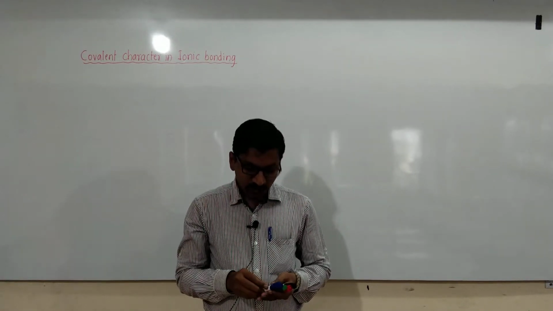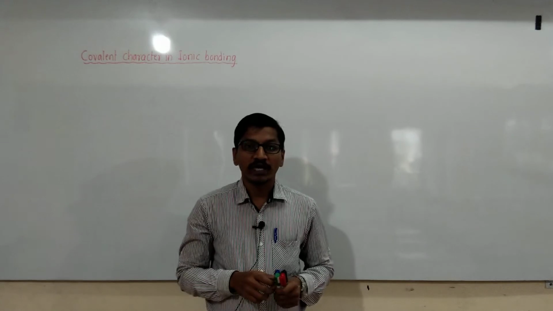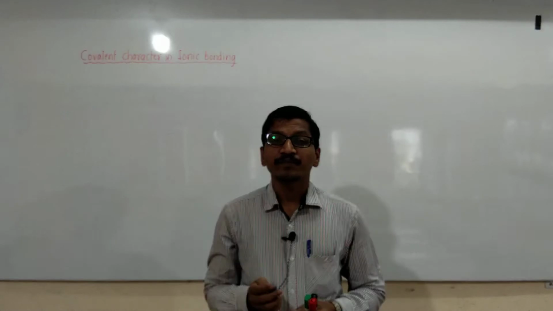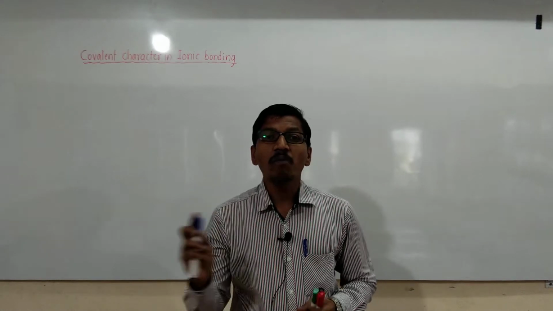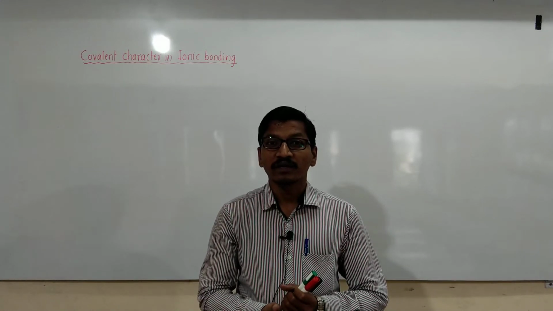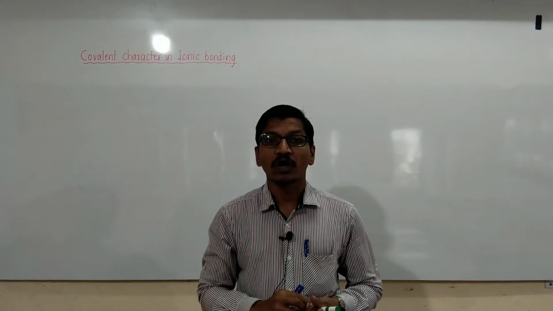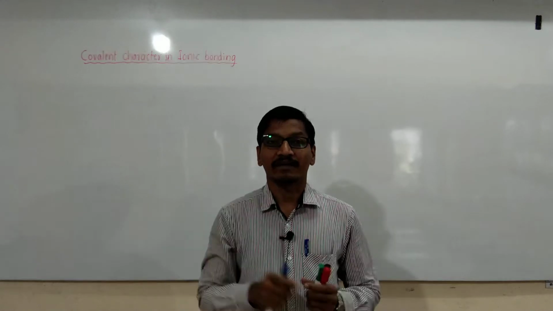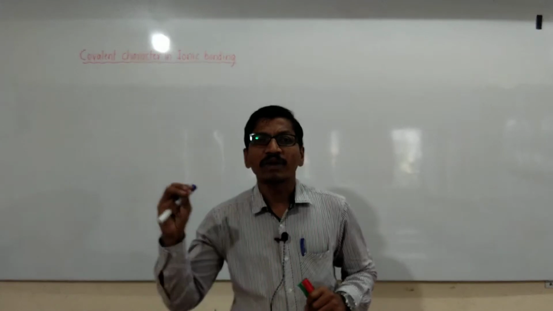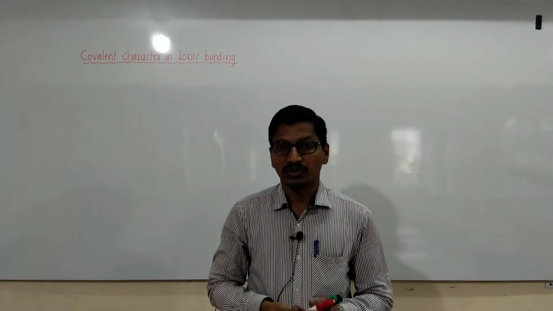This concept, the covalent character or nature in ionic bonding, itself means that no bond is 100% ionic, and it has some character of covalent nature, or it has some covalent character. All bonds are not 100% ionic; there is some percentage of covalent character in all ionic bonds.